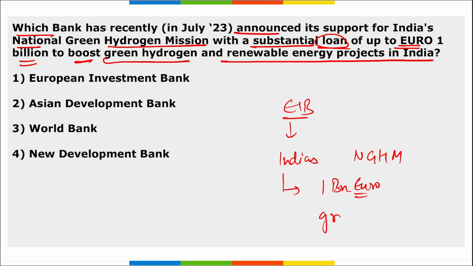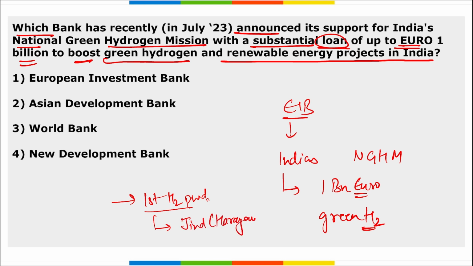And it is to boost green hydrogen and renewable energy projects in India. Even if you remember, India's first hydrogen-powered train will be flagged off from Jind, Haryana. Right? And here a power plant that will be generating hydrogen will be set up. Correct? So the right option is option 1.